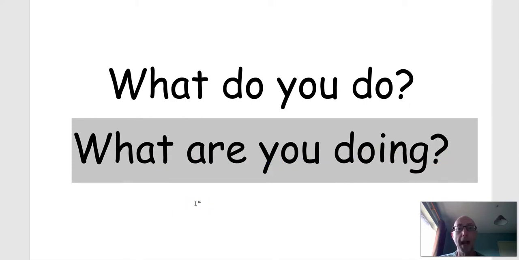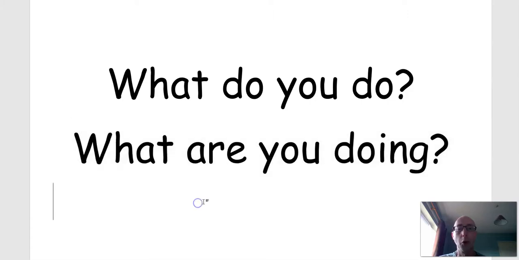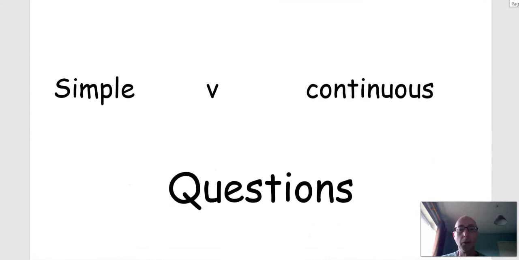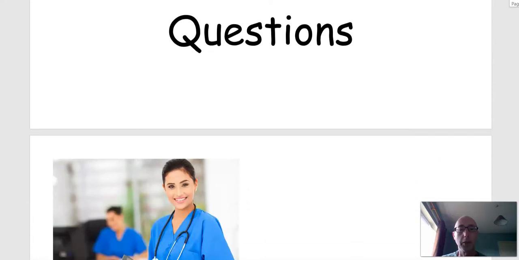We're talking about now. So remember that we're always looking at the difference here when we're talking about these two tenses, the simple and the continuous. The difference is the difference between every day and usually and often. And that's for the simple. And then the continuous, the ing, is now, right now, at this moment. So this is what we'll be looking at, the simple and the continuous and how to make questions.